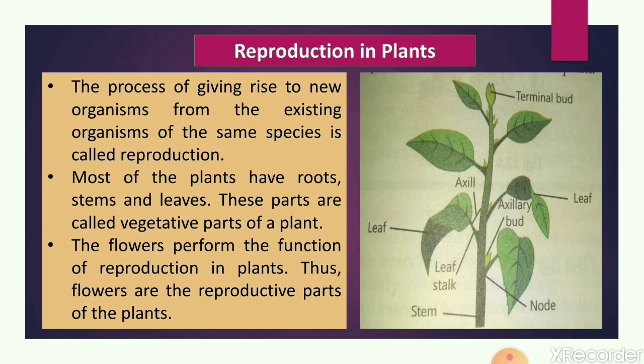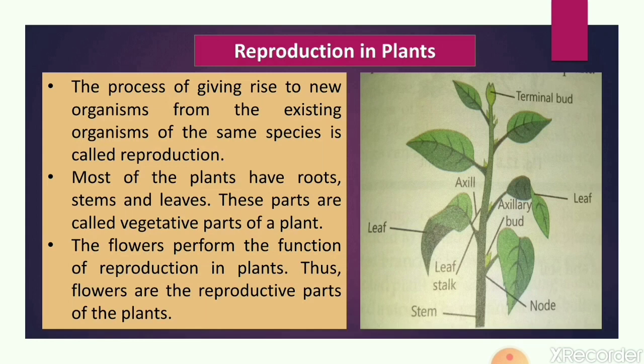One more thing: what is the need of reproduction? Reproduction is very important for each species, because it ensures that organisms of a species continue to live even after the death of the parent organism. Means if the parent organism dies, its generation will still go on. So this is the need of reproduction. And the next thing, it increases the population of any species.